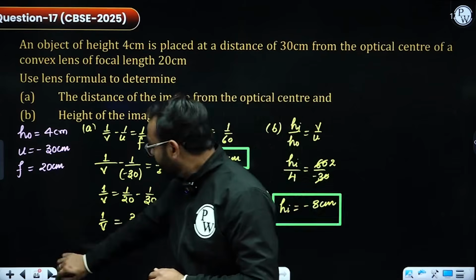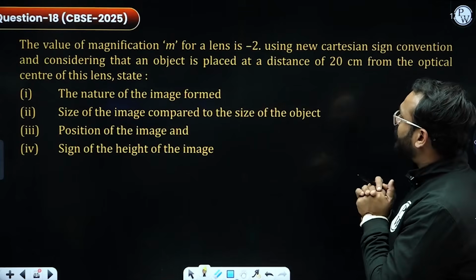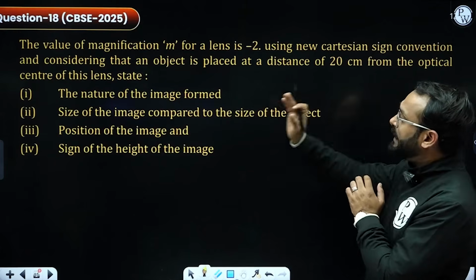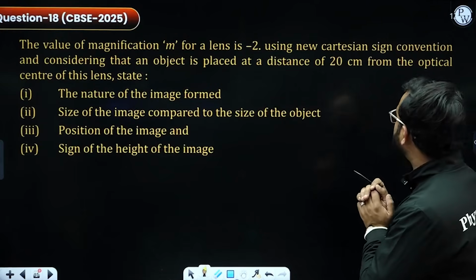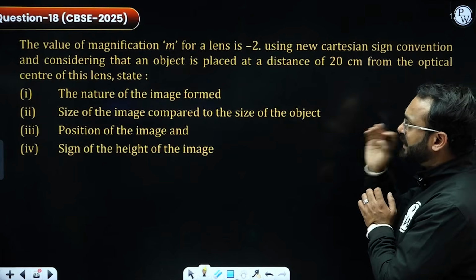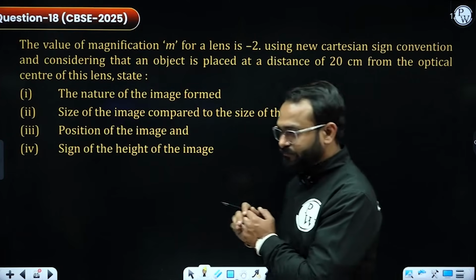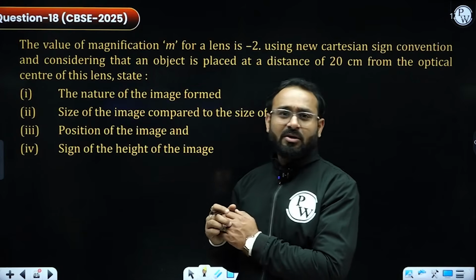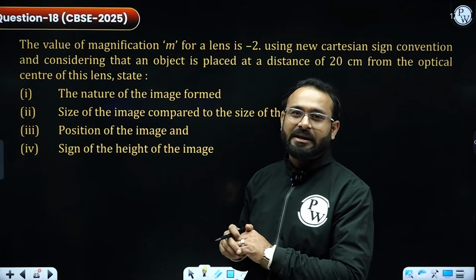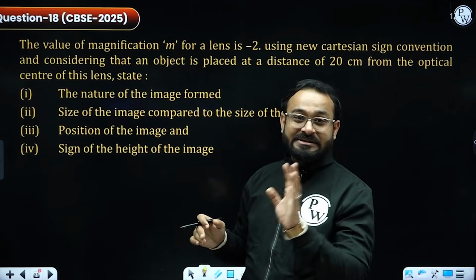Done. Okay, one last question. The value of magnification M for a lens is negative 2. Using Cartesian sign convention and considering that the object is placed at a distance of 20 centimeter from the optical center of this lens, the nature of the image formed is... Amazingly, a concave lens does not have the capability to produce any real image, because the magnification given is negative 2, so this cannot be possible.